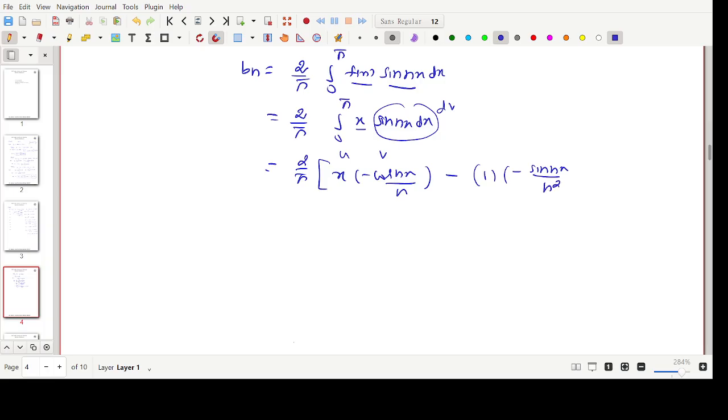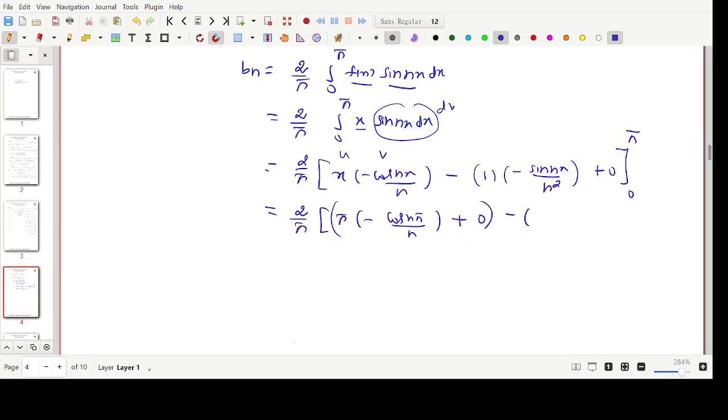Already I have n, so n square. The next term will be 0 by the formula. Just substitute the limiting values 0 to pi. So 2 by pi, substitute the upper limit first. Here pi, so minus cos n pi divided by n, minus sin of any number of pi, value 0, minus minus plus. So upper limit minus lower limit.